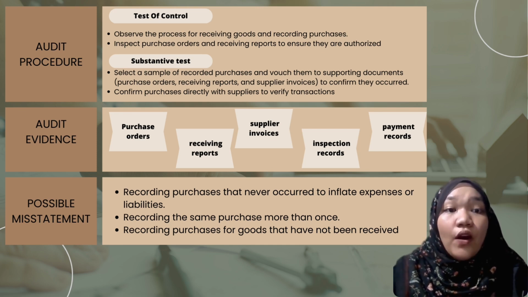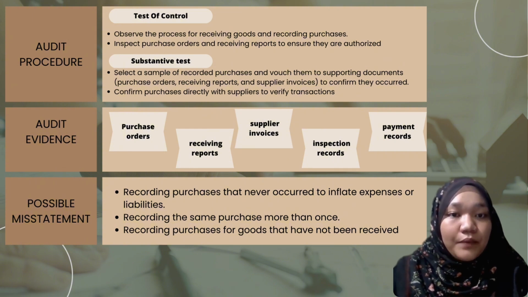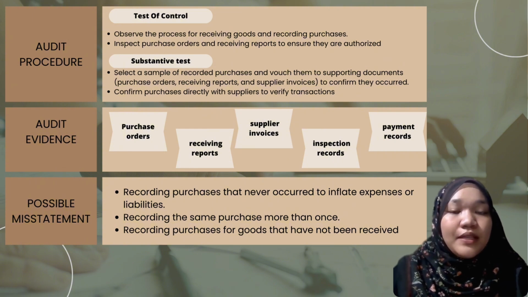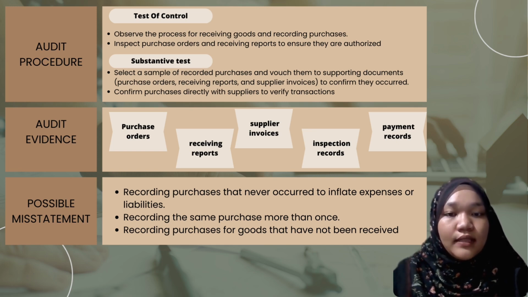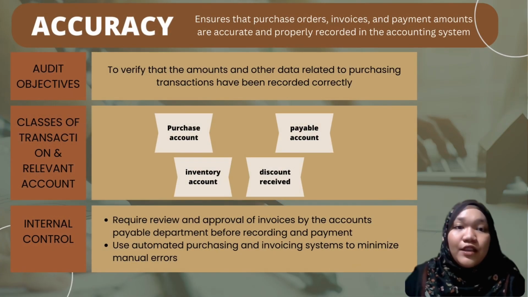There are five audit evidence, such as purchase orders, receiving reports, suppliers' invoices, inspection records, and payment records. The possible misstatement related to this assertion is recording purchases that never occurred to inflate expenses or liabilities, and recording the same purchases more than once. The next one is accuracy.